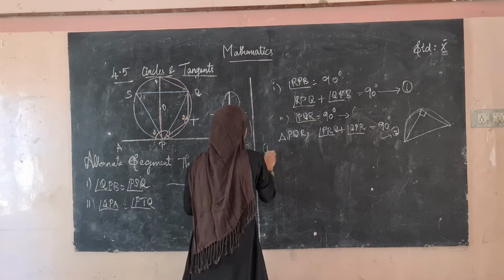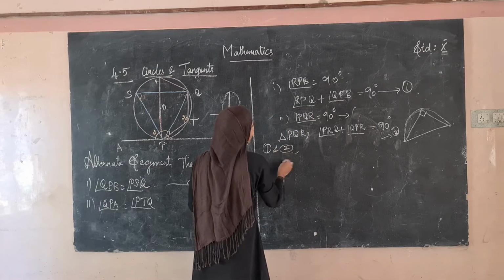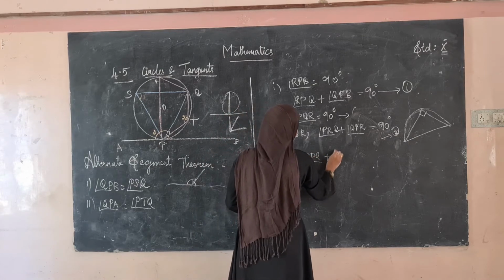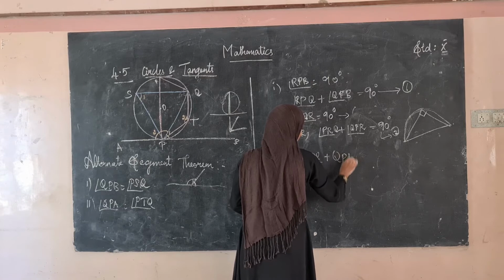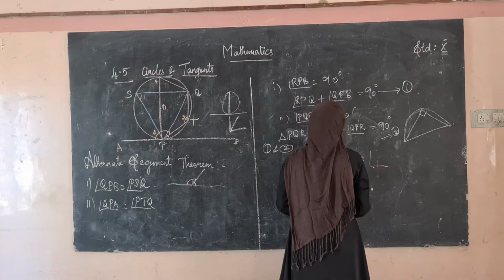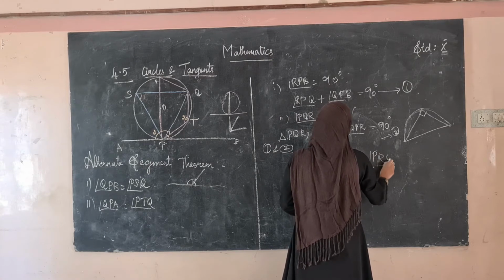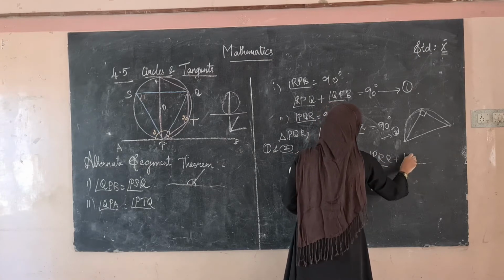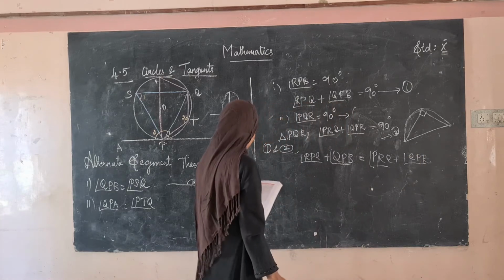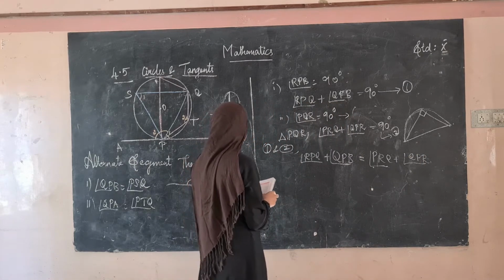So from 1 and 2, angle RPQ plus angle QPB will be equal to angle PRQ plus angle QPR.